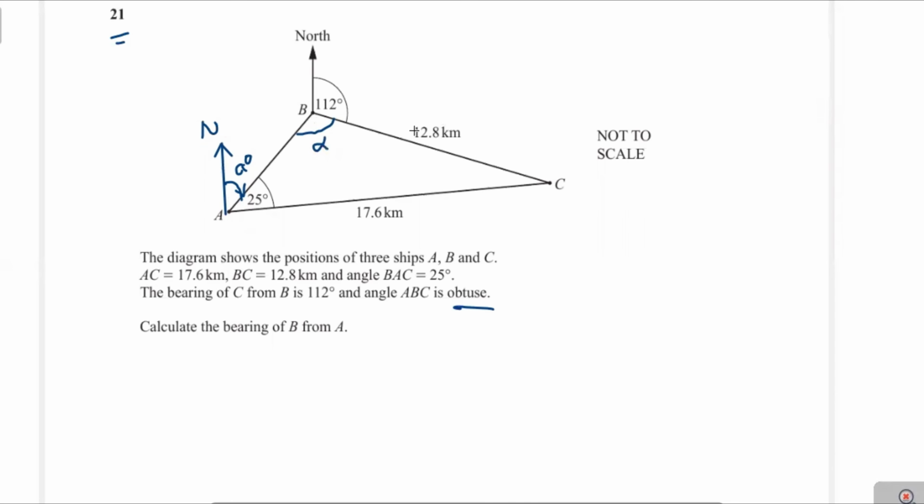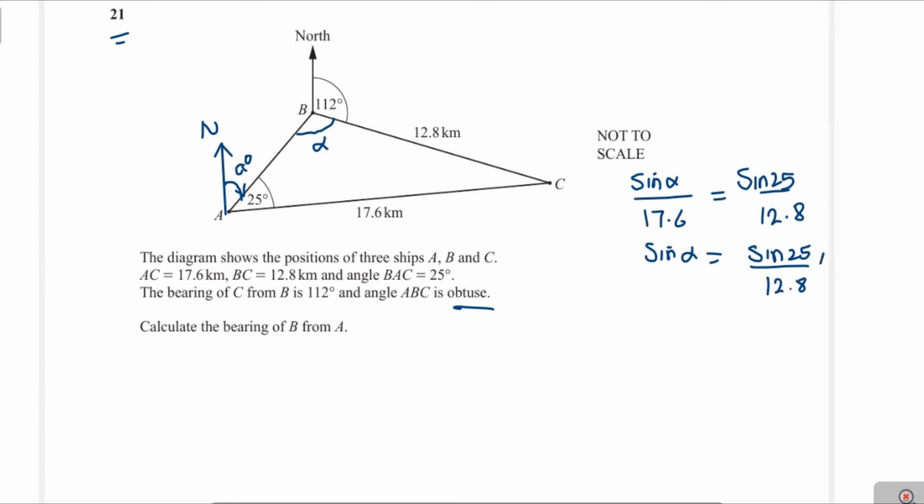In the sine rule, you see here, two sides and two angles are given, so we can find this angle. The sine rule is sine alpha over 17.6 equals sine 25 degrees over the side 12.8 kilometers. Now sine alpha will be equal to sine 25 degrees over 12.8 multiplied by 17.6.